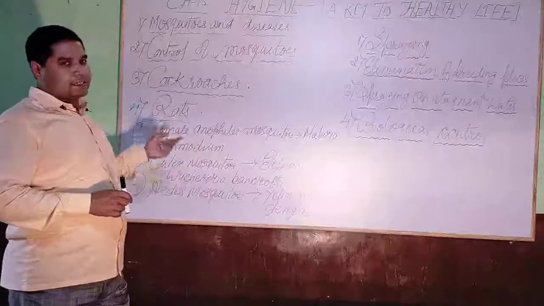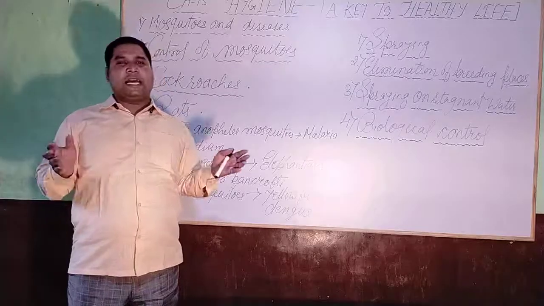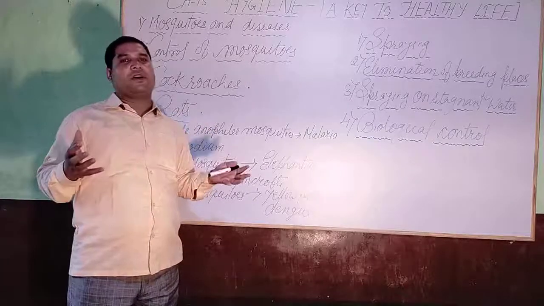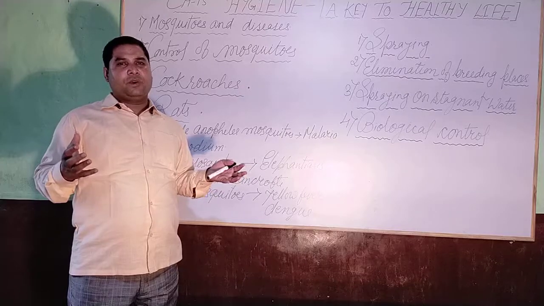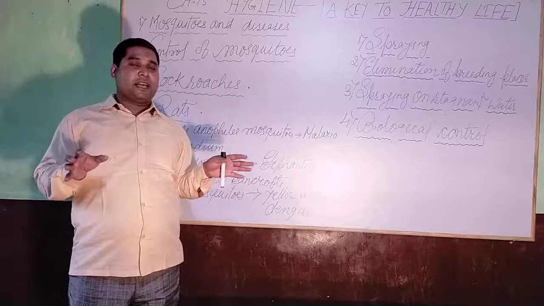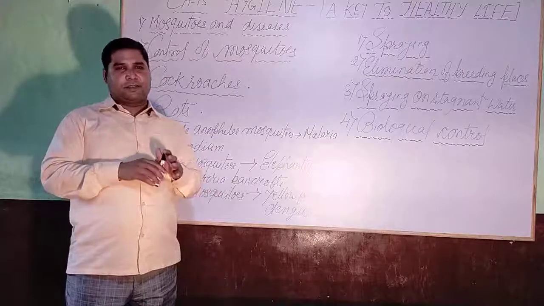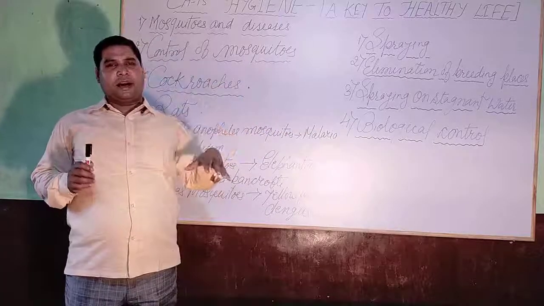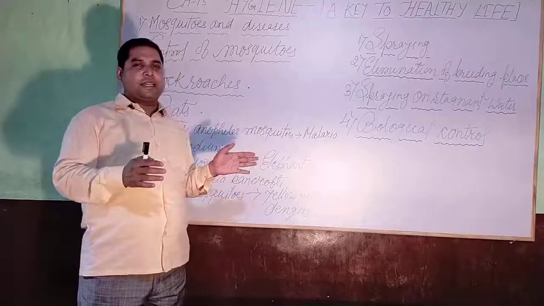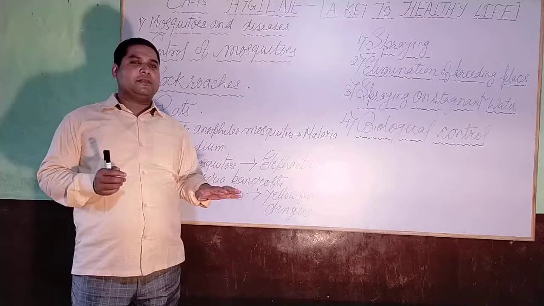Next is rats. Dear student, each year about 1,000 tons of grains are destroyed. So these are a special type of pest. Certain insecticides or rodenticides are available in the market. We can spread them in the particular area or in the godowns where we stock our food grains so that the rats can be killed.